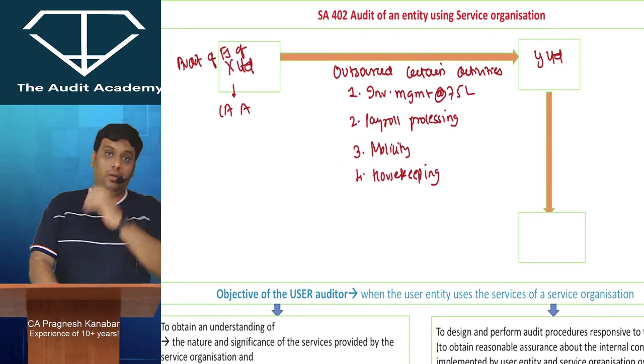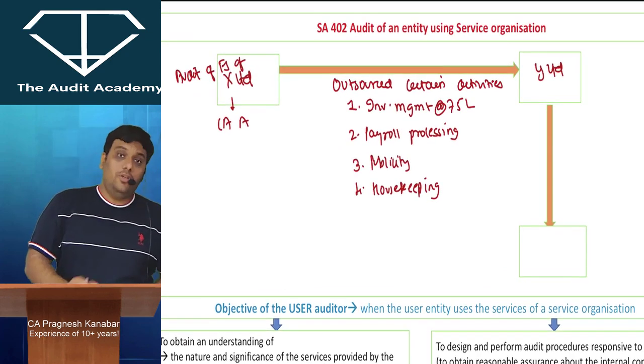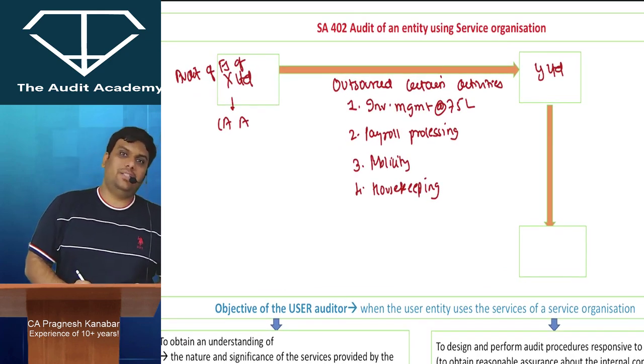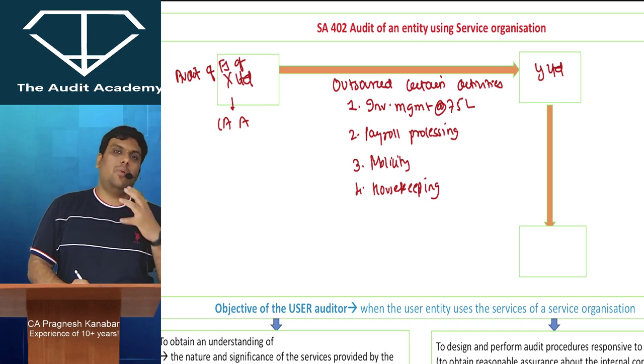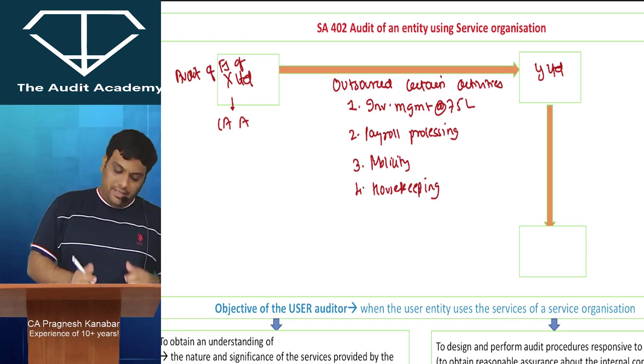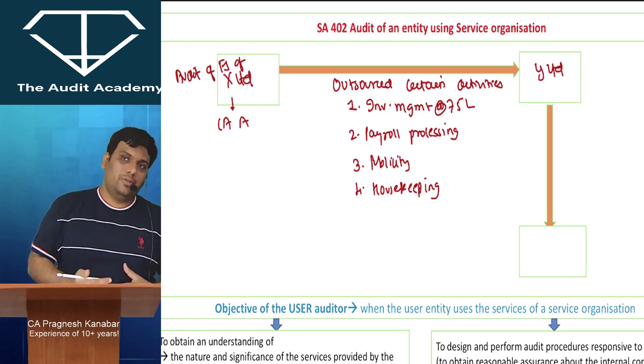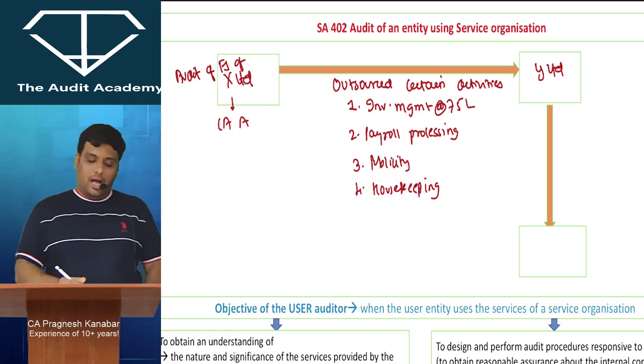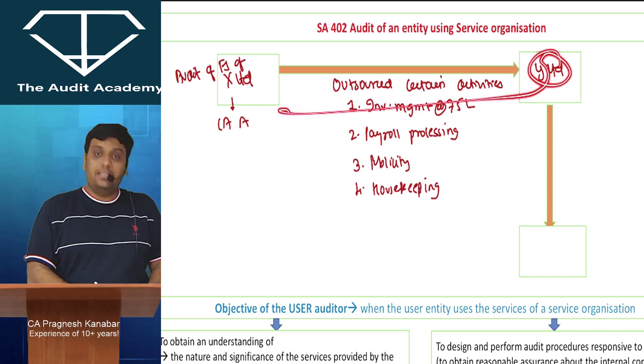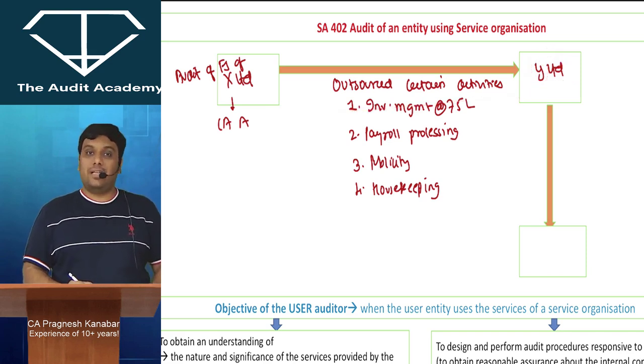All right. Now you are CA, you are an auditor of financial statements. Please use your common sense and tell me, when such kind of activities have been outsourced, don't you think that you will be worried about how Y Limited is providing the services to X Limited? Yes or no, sir? Yes, sir.